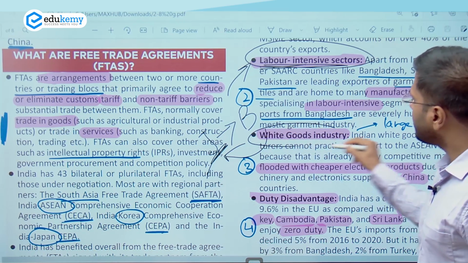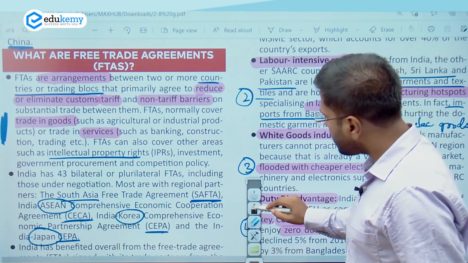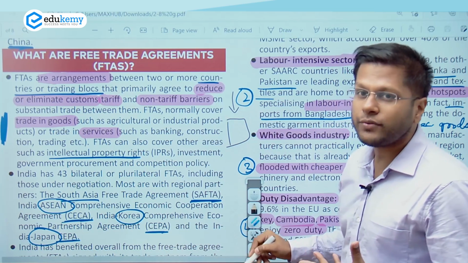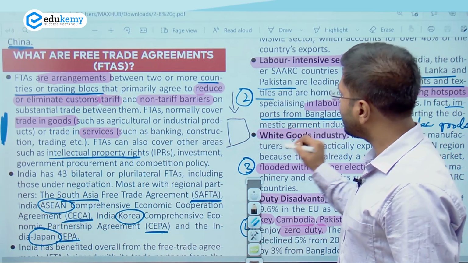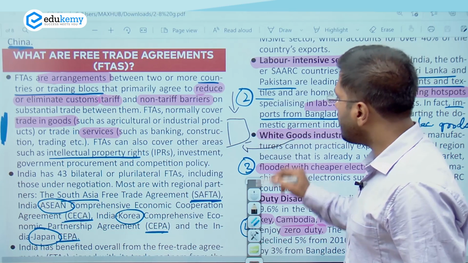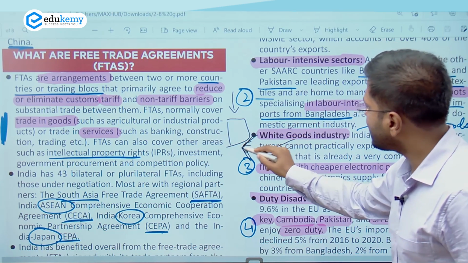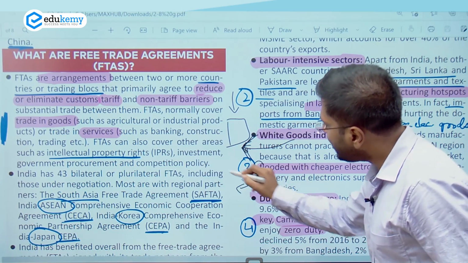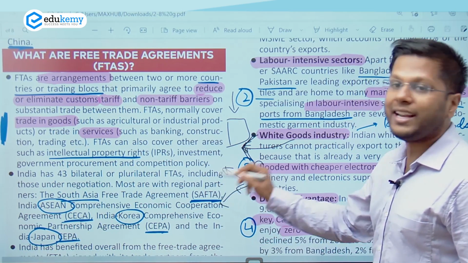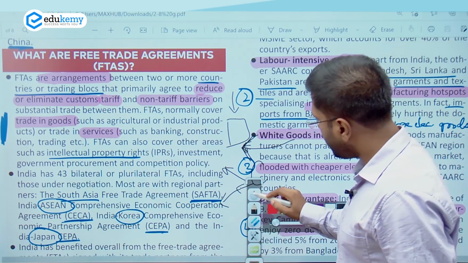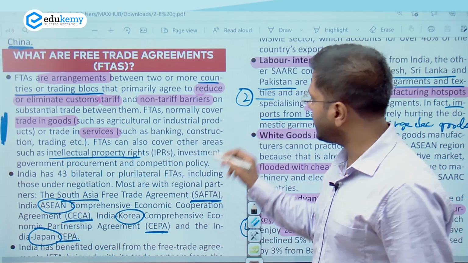White good industry. Now, white good industry is the electronic industry where big goods, for example you see a fridge in white color. So this kind of industry is called white good. Now, India is not a superpower here in export of these things, China is the one. So China is exporting to these countries and India as well. In fact, one major issue is India has a trade pact with Bangladesh.